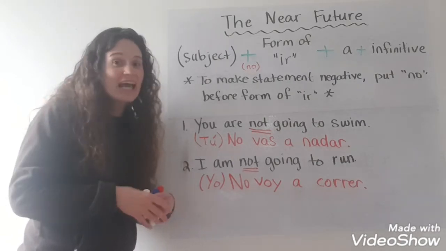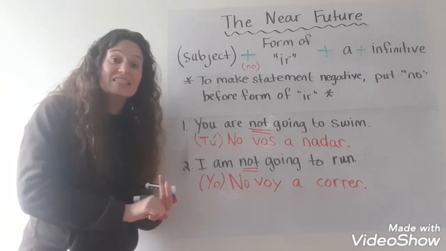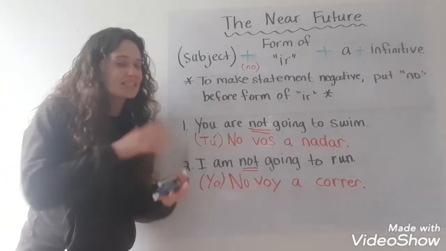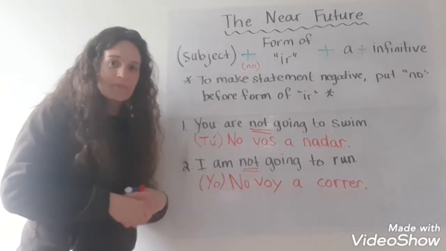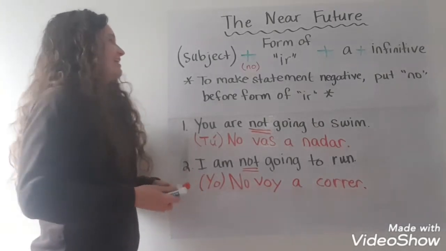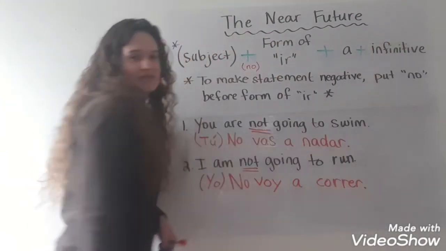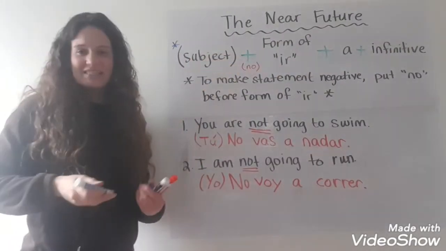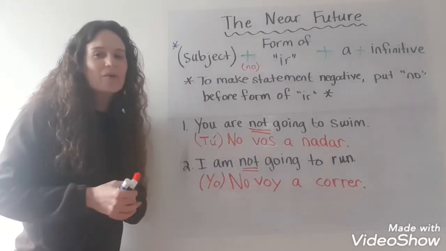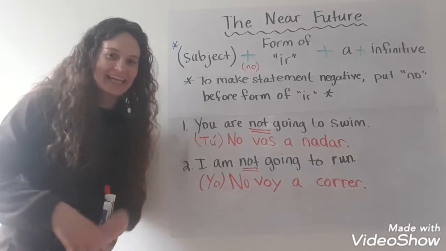I also created a sheet of notes that I've attached in the email. It's also on Google Classroom and it's on Microsoft Teams. Look at those notes. I explained also in the notes this same information that I have here. The main thing that you always need to remember is this equation right here. Ear, infinitive. And if it's negative, you put the no in front. Okay? Ear, infinitive. That's how you form the near future. I'll do a couple more examples and then let you guys go ahead and get your work in.